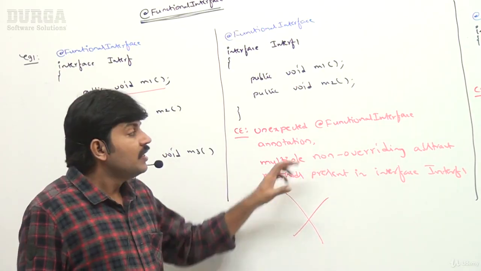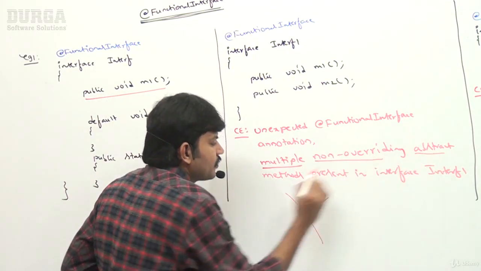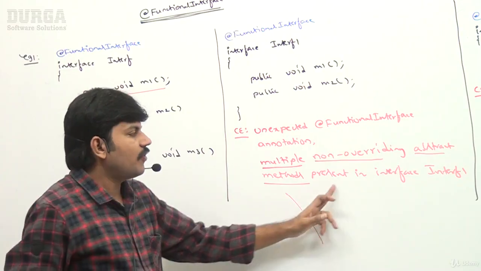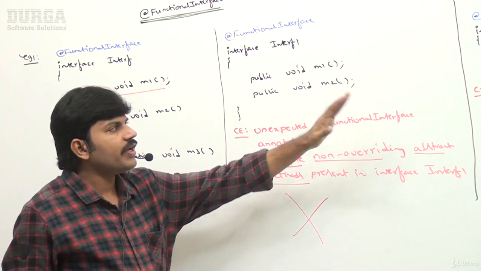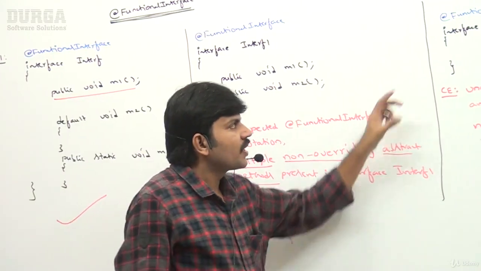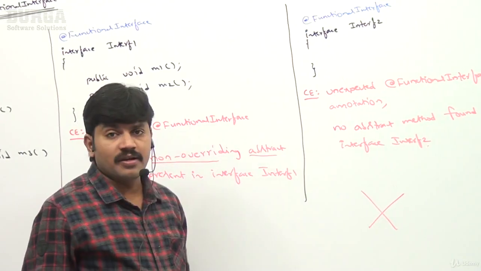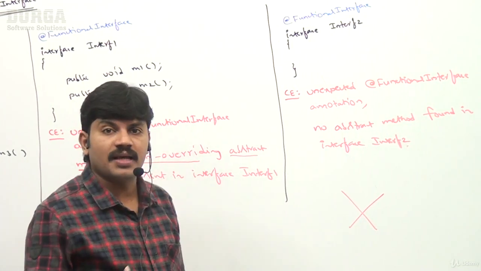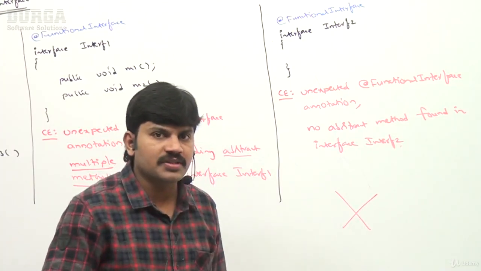Clear for all of you? And in the last case, I declared the interface explicitly as a functional interface but didn't take a single abstract method. That's why it is a violation once again.